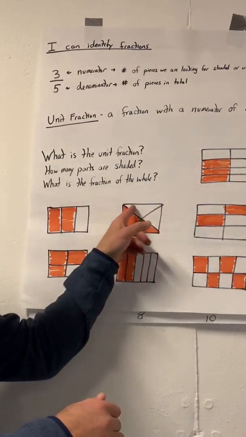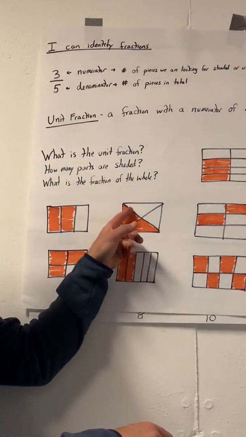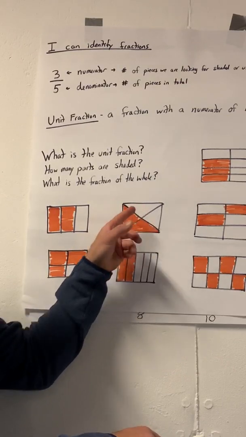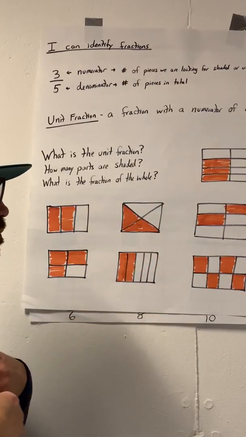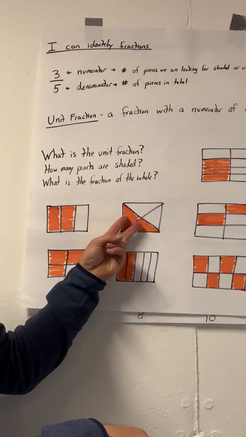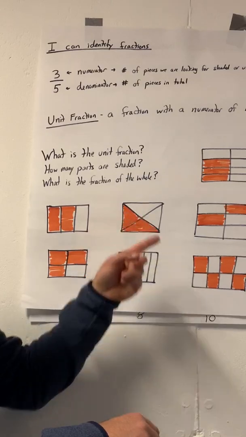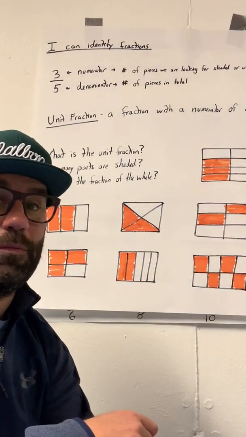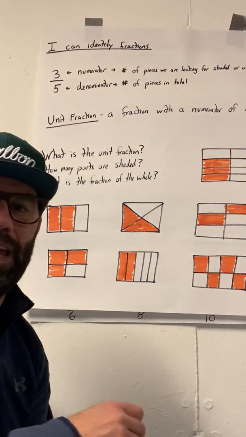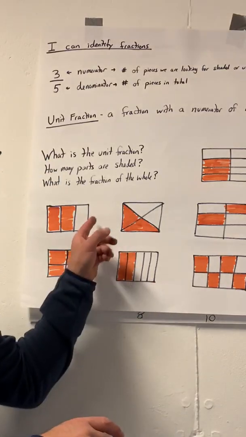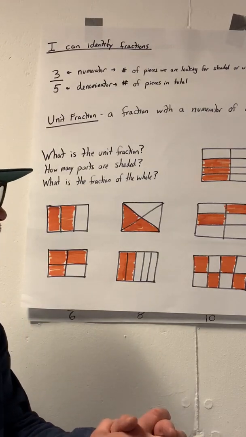So check this out. I got this one. 1, 2, 3, 4 pieces. They're all equal. They look differently, but they're still fourths. So what is the unit fraction? Well, each one would be 1/4. 1/4, 2/4, 3/4, 4/4 would be all the same, one whole. How many parts are shaded? 2. And then what is the fraction of the whole? We call that 2/4. Anybody out there could tell me another name for 2/4? Well, if you were thinking 1/2, you got it, because 2 is half of 4. So you could call it 2/4, or you could call it 1/2. It's really up to you.